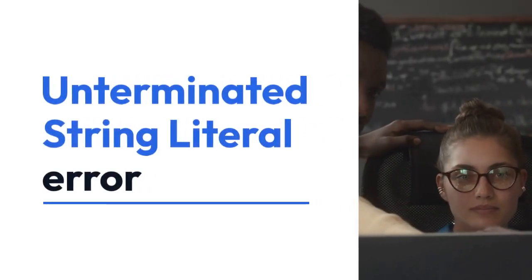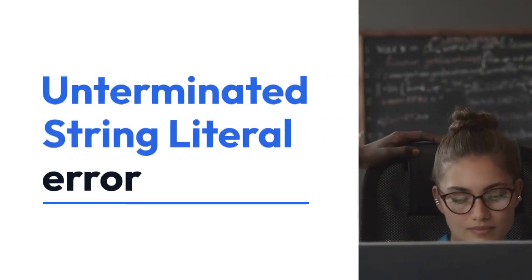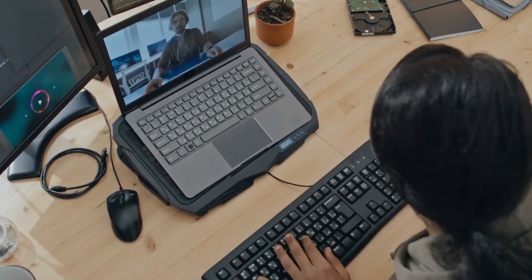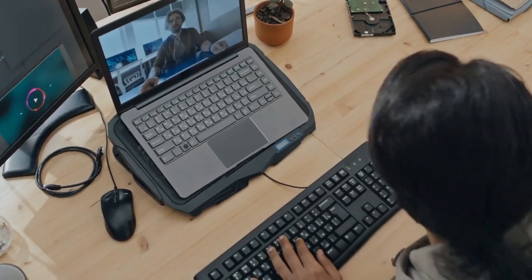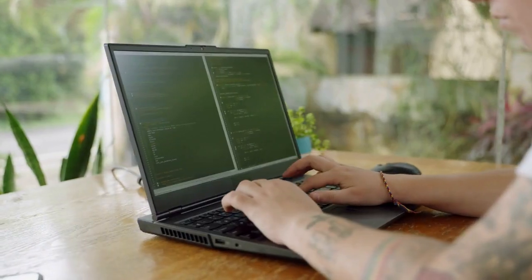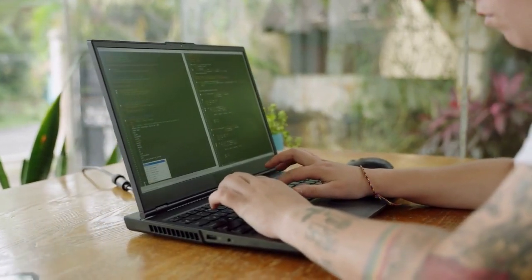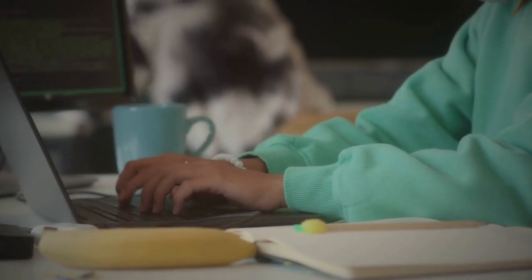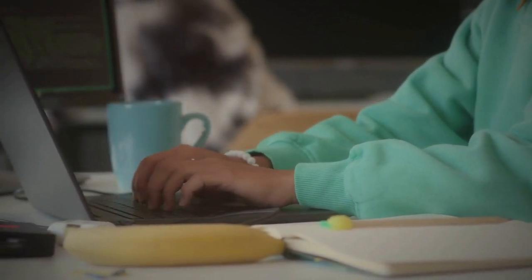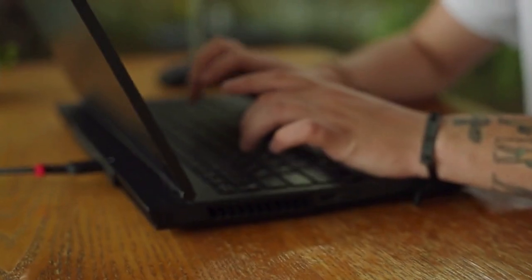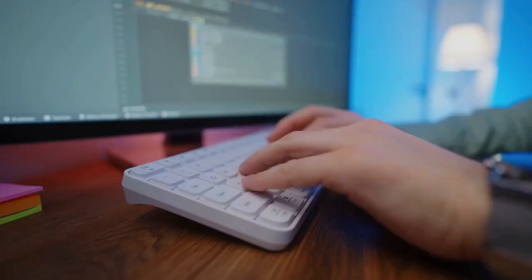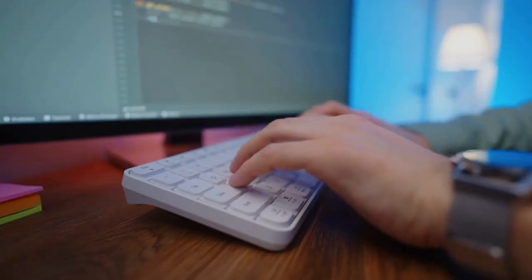Let's explain the unterminated string literal error in Python. This error, often seen as "SyntaxError: unterminated string literal", means you've started a string in your code but haven't properly closed it. Python uses either single quotes or double quotes to define strings, and both opening and closing quotes must match. Forgetting a closing quote is the primary cause.